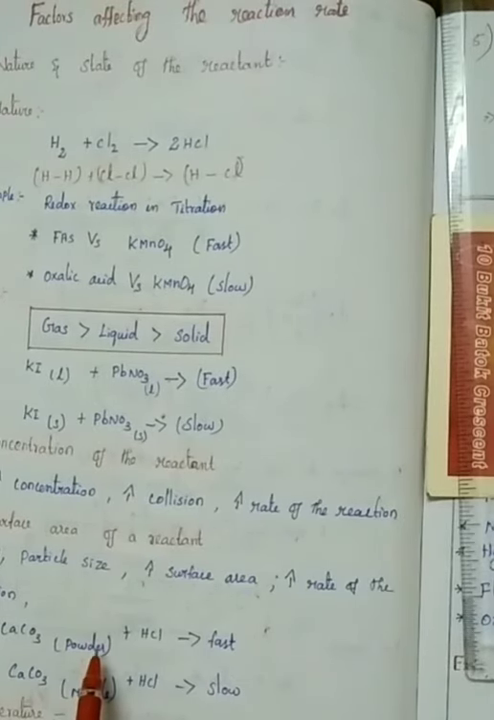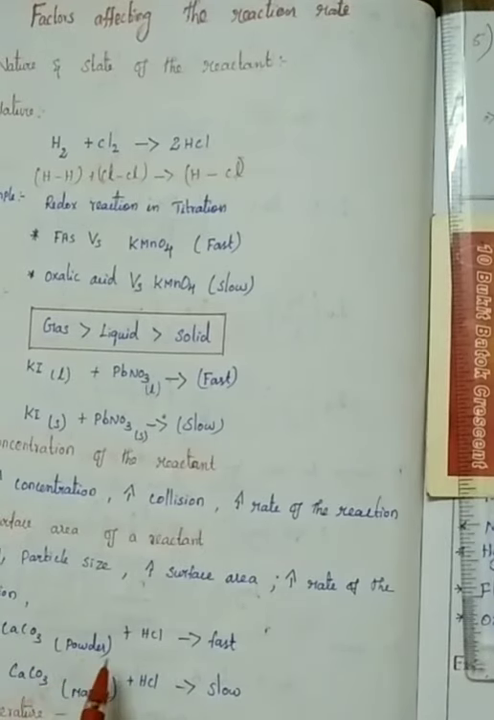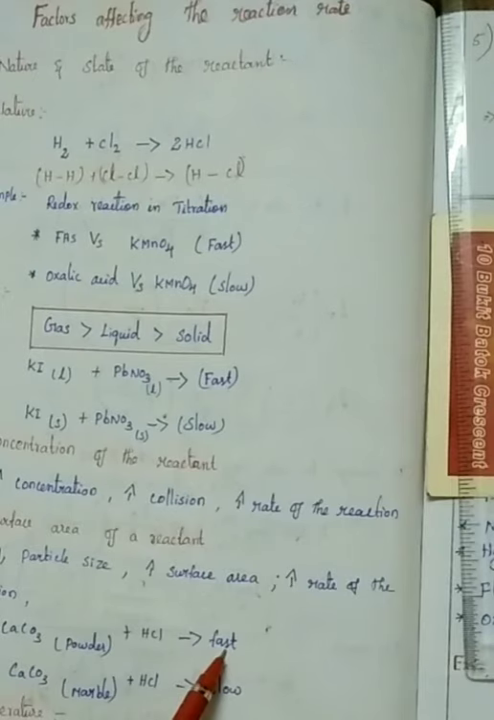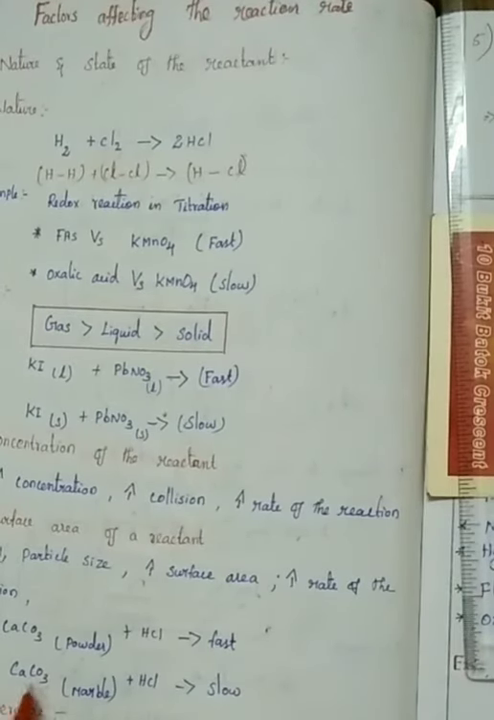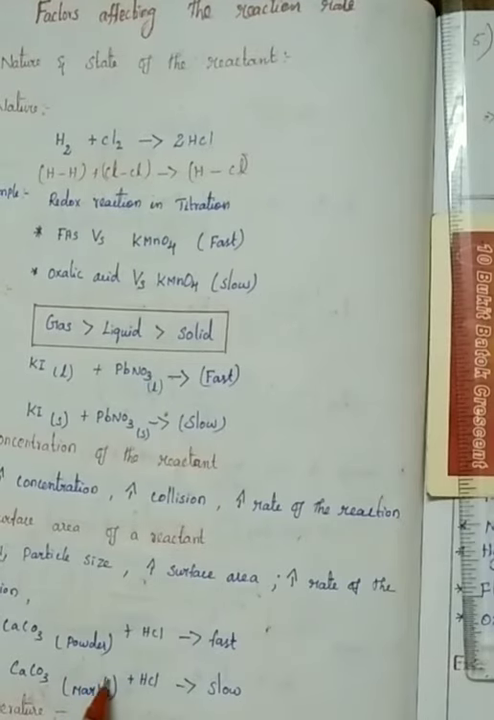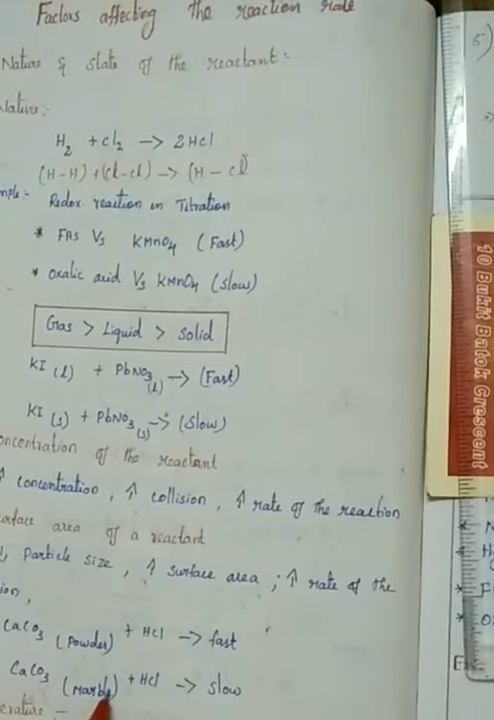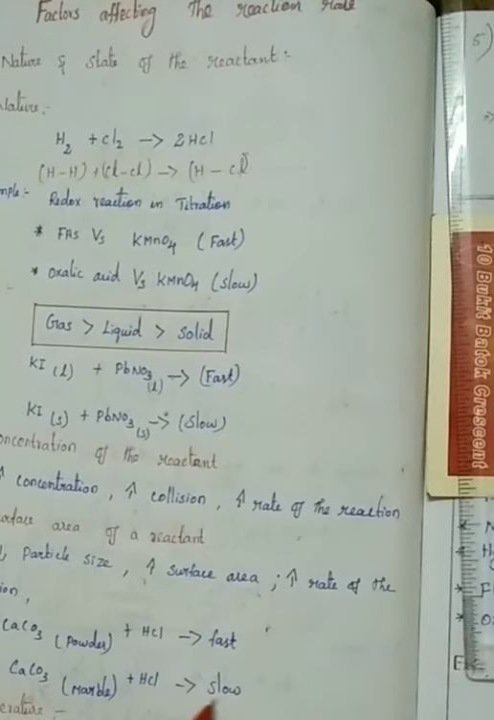In your home, the wall will be painted with limestone, that is calcium carbonate. If the calcium carbonate is present in powder form, it is easy to dissolve in water. Compared to marble form, if it is in marble form, it takes time to dissolve, but in powder it is easily dissolved in water. So if calcium carbonate is present in powder form, the reaction will be fast. If calcium carbonate is present in marble, meaning stone-like, the reaction will be slow.